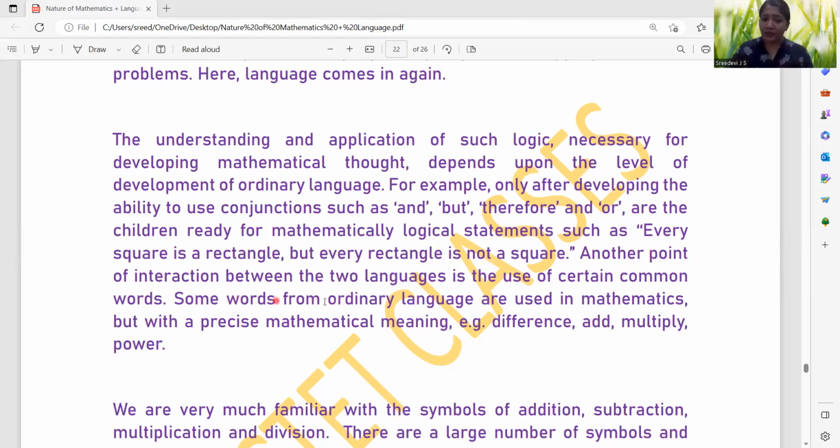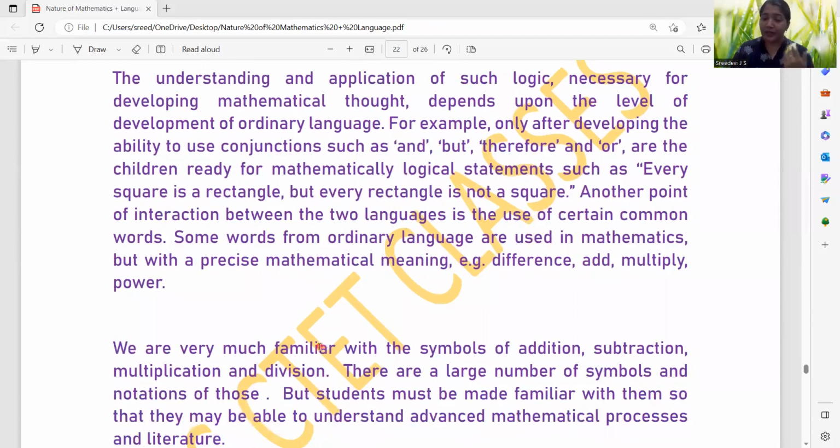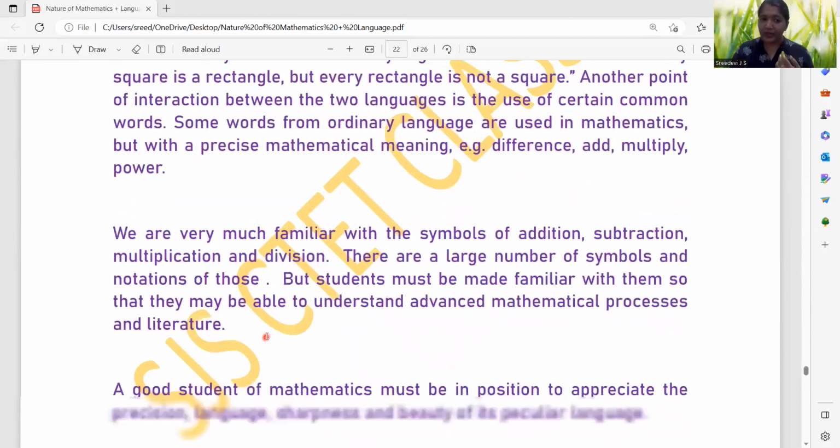Another point of interaction between the two languages is the use of certain common words. Some words from ordinary language are used in mathematics with a precise mathematical meaning. Example: difference, add, multiply, power. These are used in ordinary language also, but when we use them here, they have a particular meaning, right?